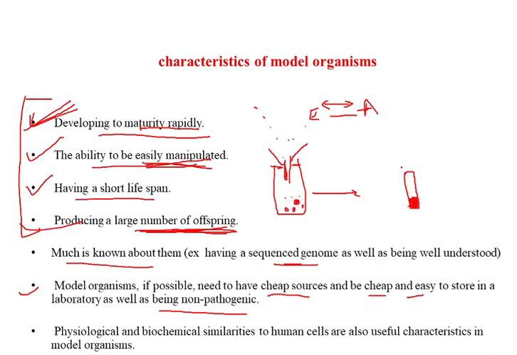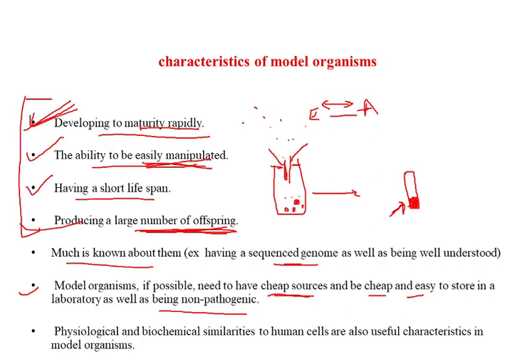It is no expensive thing that is required to make this culture media. So capturing means procuring, that is a cheap source of procuring those organisms, and a cheap source to maintain them in the laboratory. All this is a very important characteristic of a good model organism,